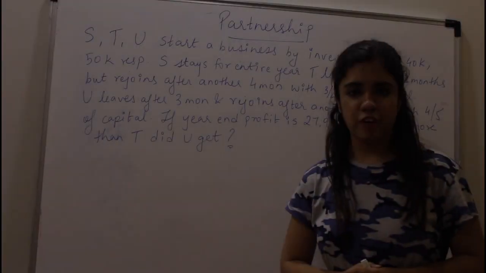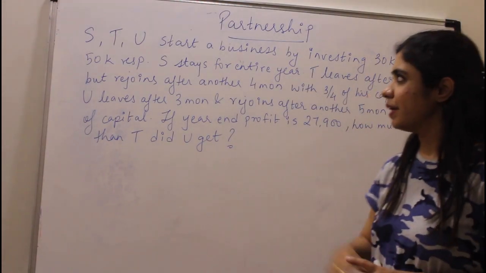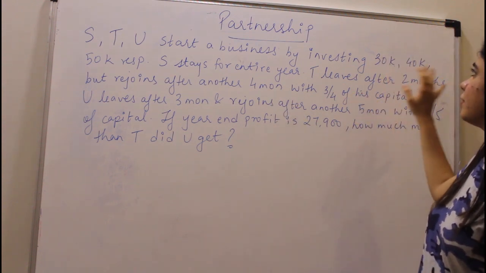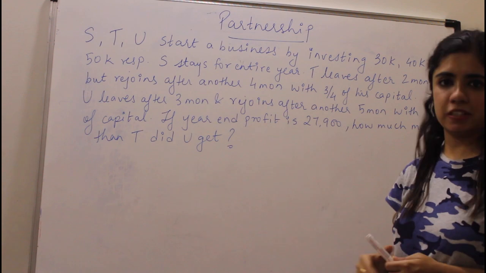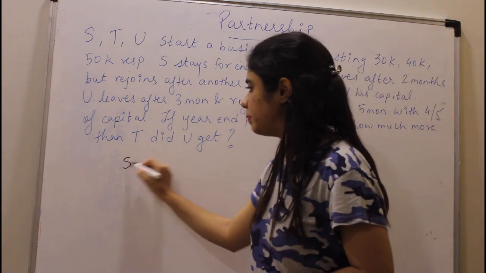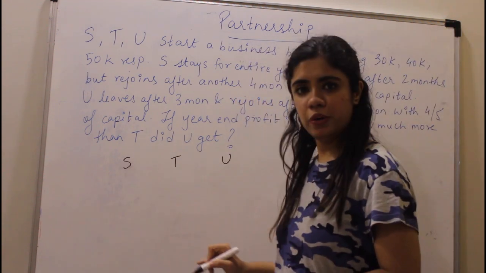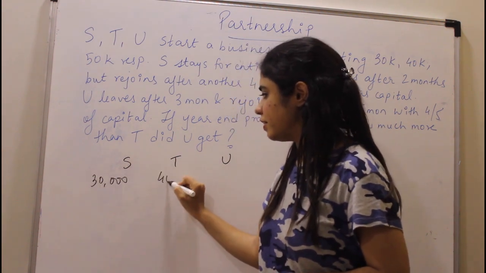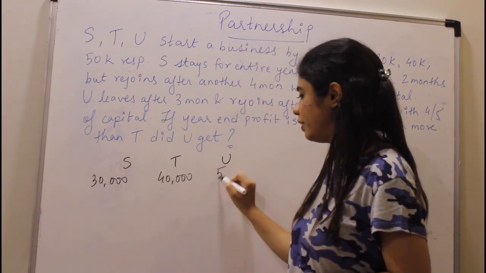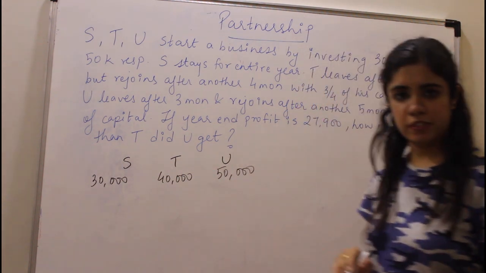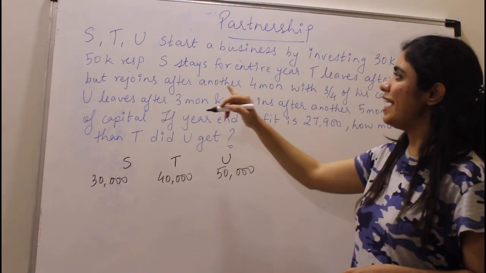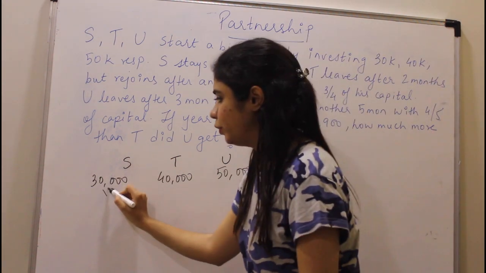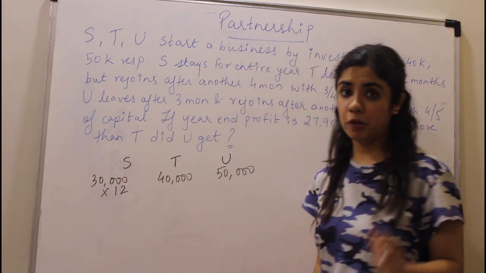Now let's look at one final question. What does it say? S, T, U start a business by investing 30,000, 40,000 and 50,000 respectively. So you have three people, S, T, U. S invested 30,000, T invested 40,000 and U invested 50,000. Okay? Now what are they saying? S stays for the entire year. If he stays for the entire year, I'm going to multiply this value with 12 because 12 months.